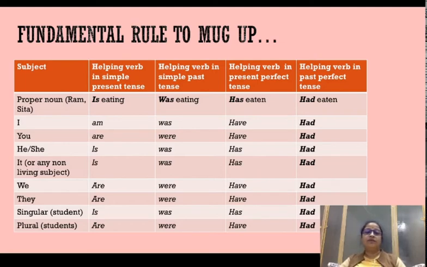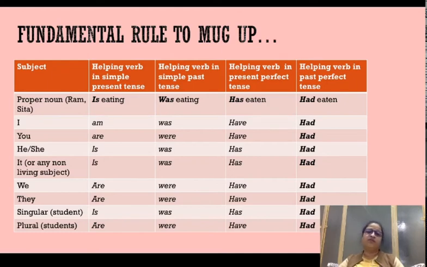This has to be memorized, this has to be mugged up. There is no shortcut to it. If you do not understand the subject verb agreement, this is what it is called, subject verb agreement system, you would not be able to solve either direct indirect sentences or active passive voice sentences. So this is very very important that you understand subject verb agreement as well as subject form and object form of the pronouns.